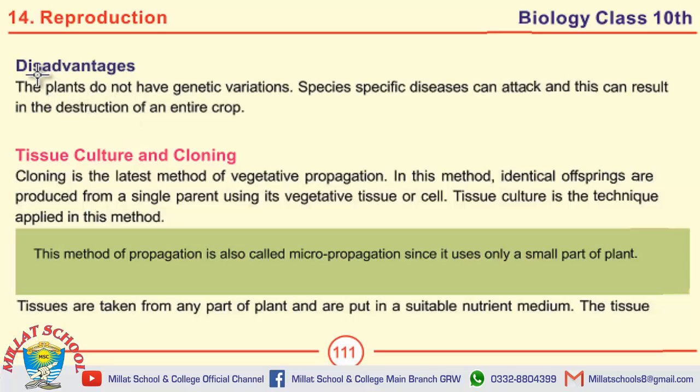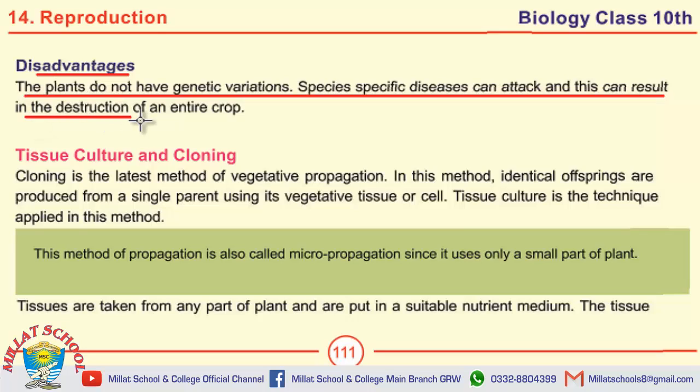Next question is, write the disadvantages of vegetative propagation. The plants don't have genetic variations. Species specific diseases can attack and this can result in the destruction of an entire crop.